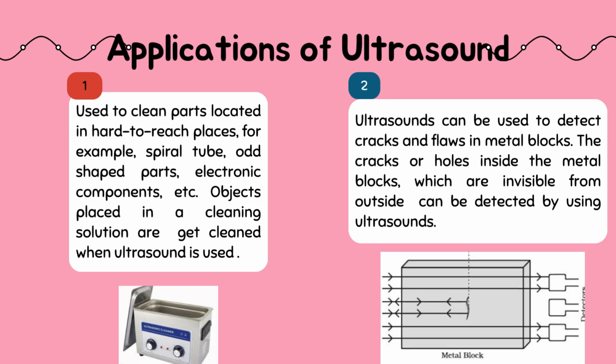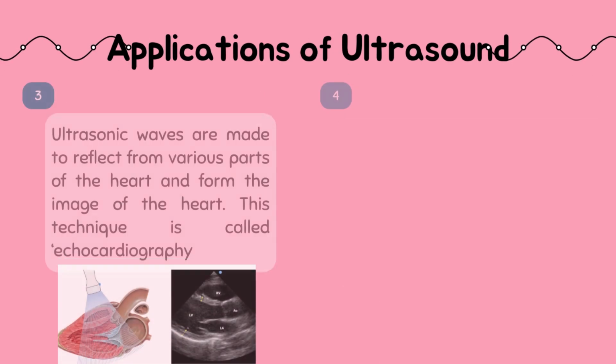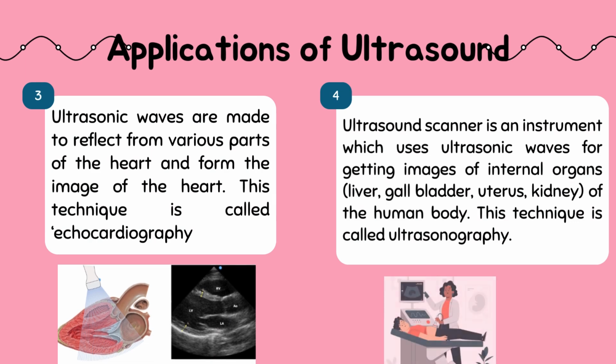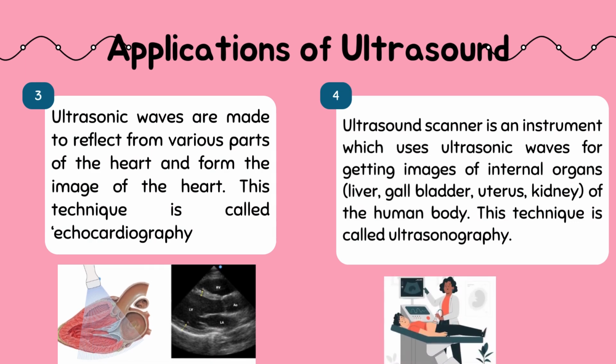Applications of ultrasound. First one is it is used to clean parts located in hard to reach places, for example spiral tube or shaped parts, etc. Second one is ultrasound can be used to detect cracks or flaws which are invisible from the outside in metal blocks. The third application is in echocardiography. It is a technique used to take images of the heart by using ultrasonic waves. And fourth one is ultrasound scanner. It is an instrument which uses ultrasonic waves for getting images of internal organs such as liver, uterus, etc.